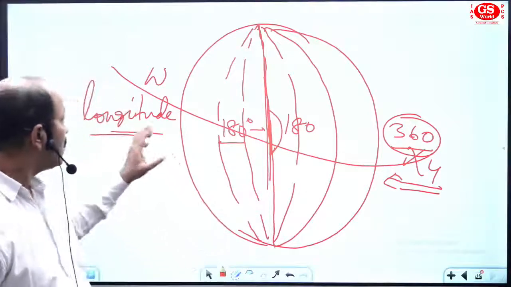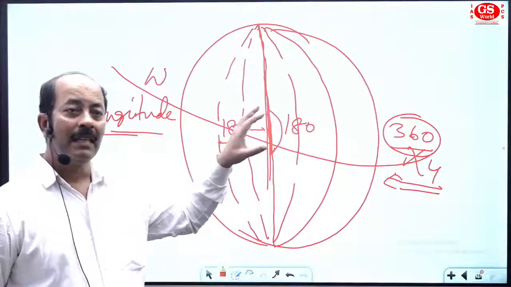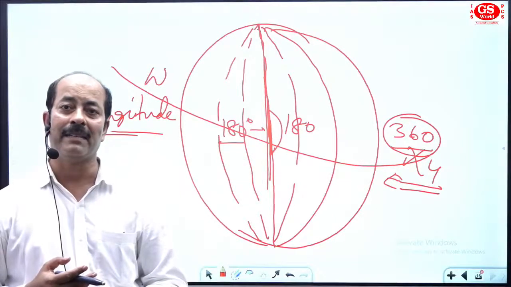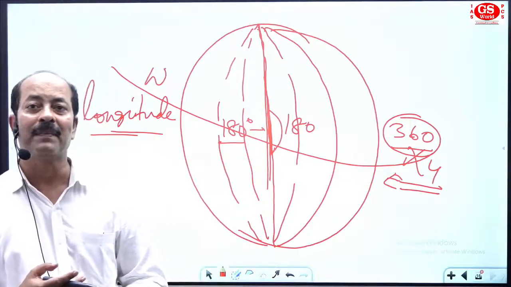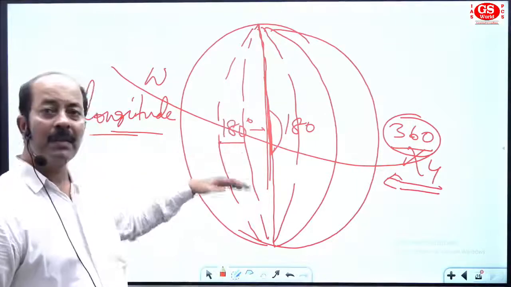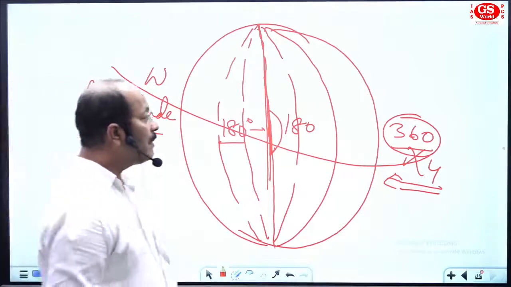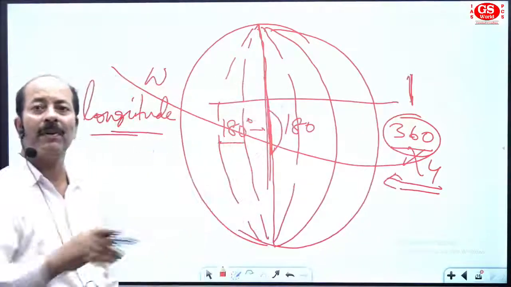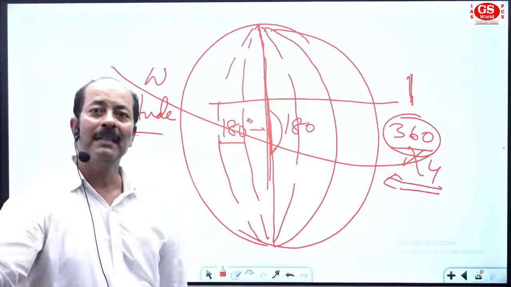Now, as Earth is rotating from west to east, it is very useful to calculate the time of a particular area or the time of a particular country. As Earth is rotating from west to east, it is easy to calculate the time. It will be the sun-facing area, and as we go westward, the time will be minus.